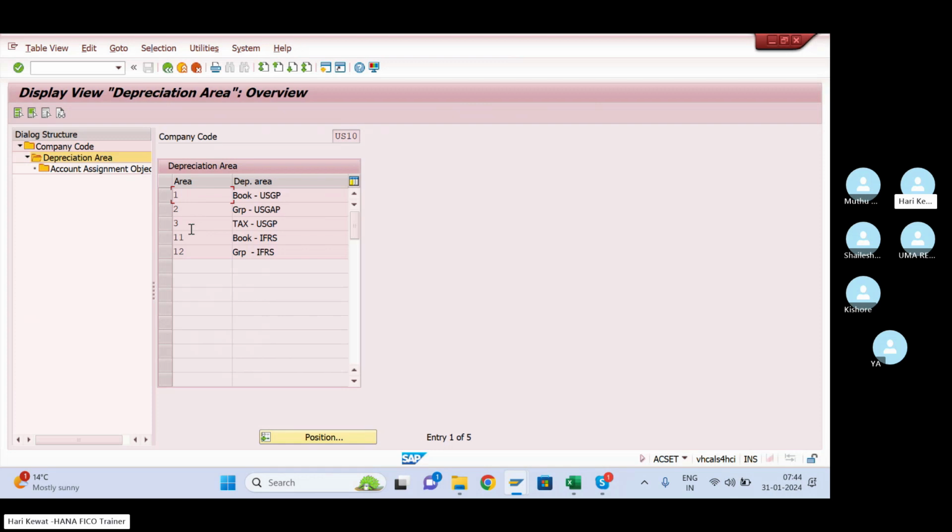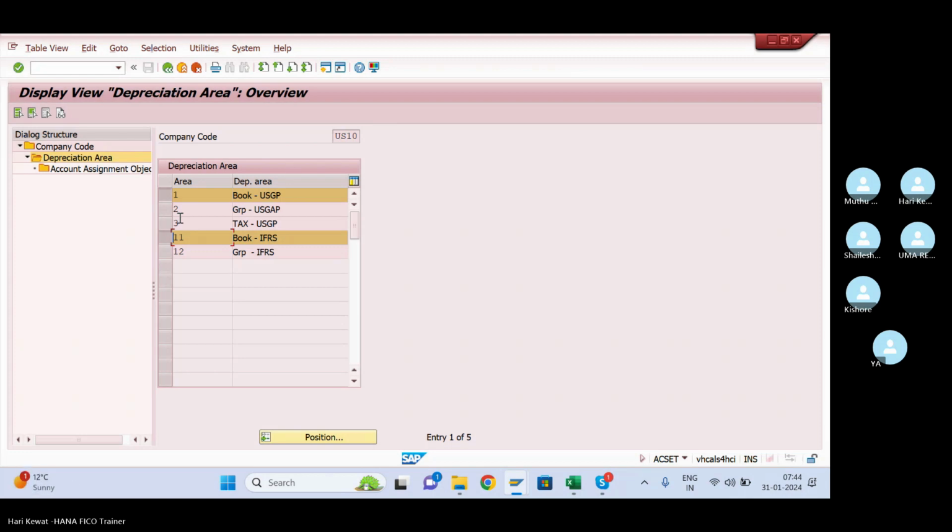For other depreciation areas also, if you want to derive, you can maintain. So 01 is my real depreciation area and 11 is my real depreciation area, right? These two are my real depreciation areas, correct? Remaining areas do not post, correct? So for these two it is mandatory to maintain, because at these two levels you are posting the accounting document, but for 2 and 3 you are not posting any accounting document, you are just calculating them.